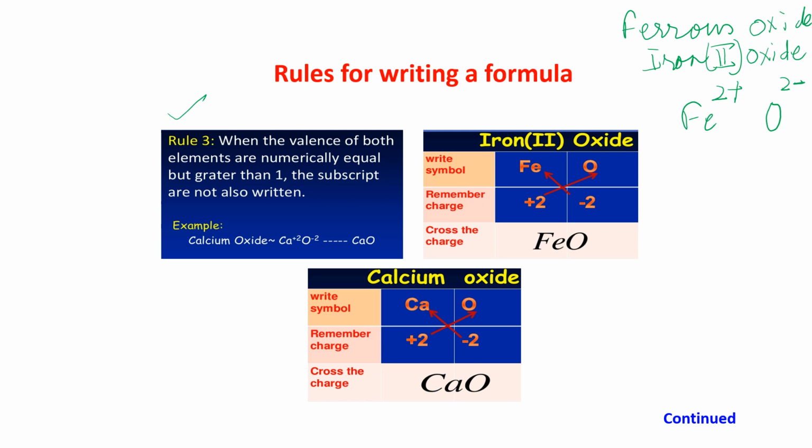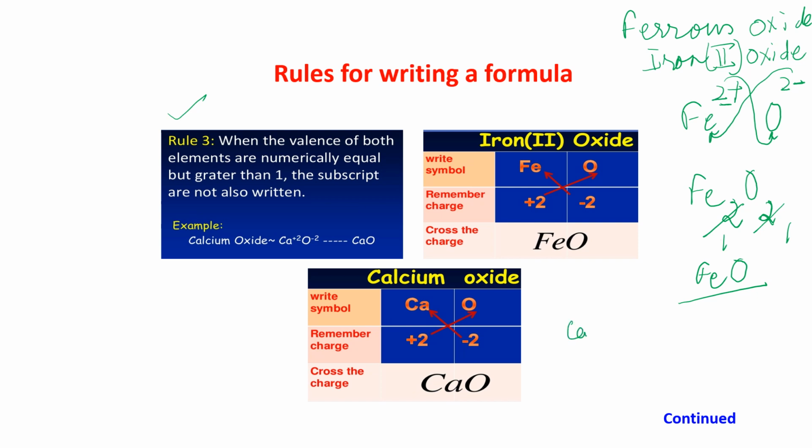Why? See this crisscross. With Fe, this 2 will come, and with oxygen, this 2 will come. This 2 from Fe comes here. And now as this has 2 and this also has 2, it is 2 stable. 2 ones are 2, 2 ones are 2. So I am getting 1 and 1, and as I told you, we are not writing 1, so it is FeO. Actually, this is what is happening.